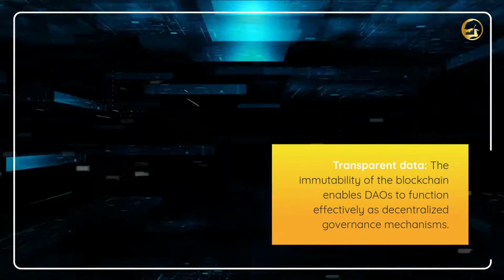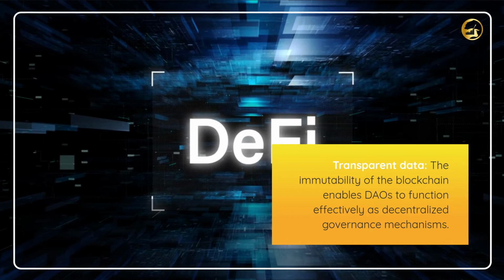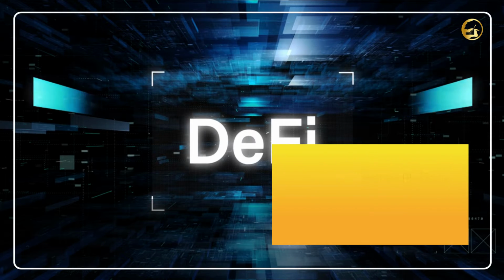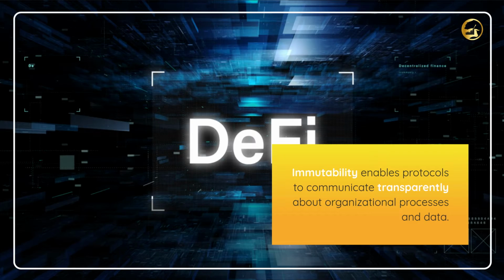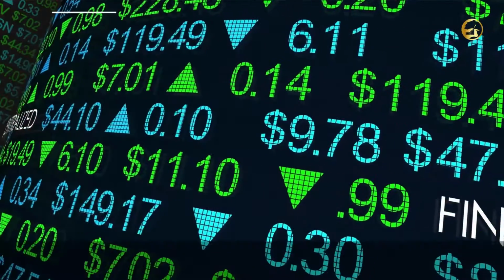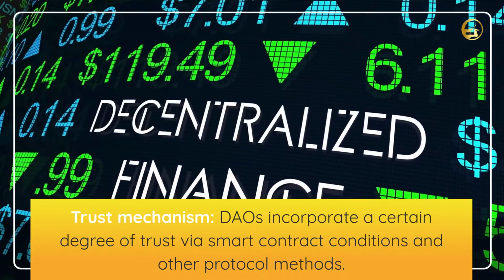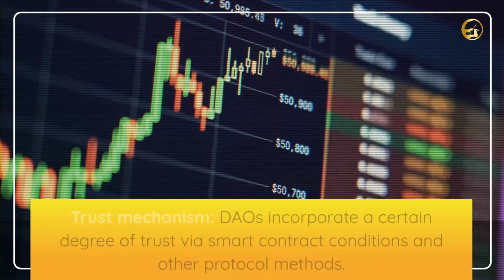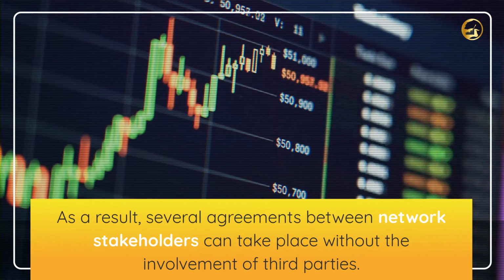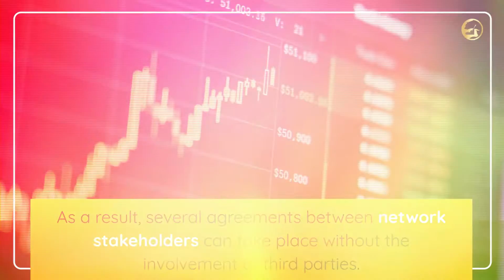Transparent data. The immutability of the blockchain enables DAOs to function effectively as decentralized governance mechanisms. Immutability enables protocols to communicate transparently about organizational processes and data. Trust mechanism. DAOs incorporate a certain degree of trust via smart contract conditions and other protocol methods. As a result, several agreements between network stakeholders can take place without the involvement of third parties.